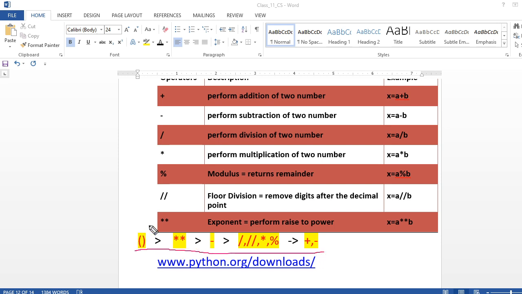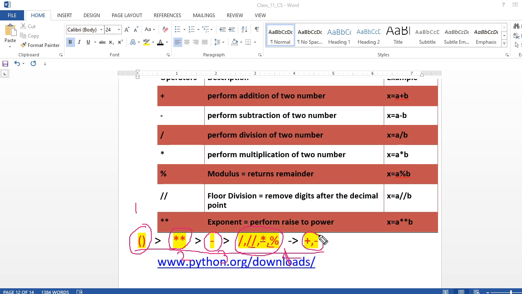Very first, the expression inside the brackets works, whatever is inside the bracket is in first position. Then the double caret symbol, the power operator, is the second precedence. Third is negative numbers, negation. Fourth is division, quotient, multiplication and remainder.